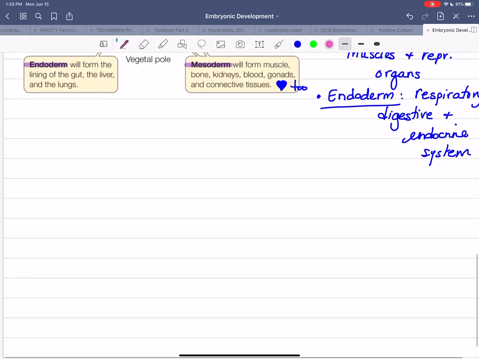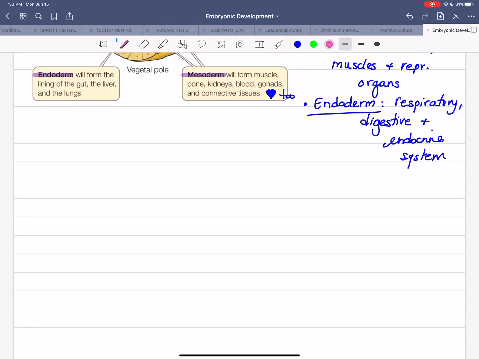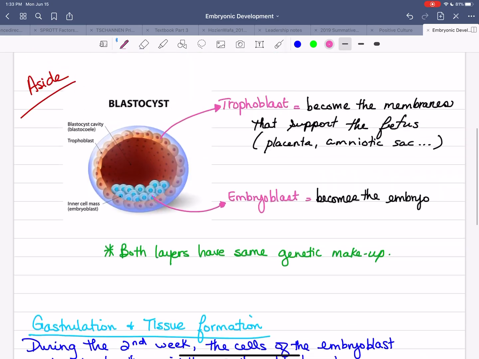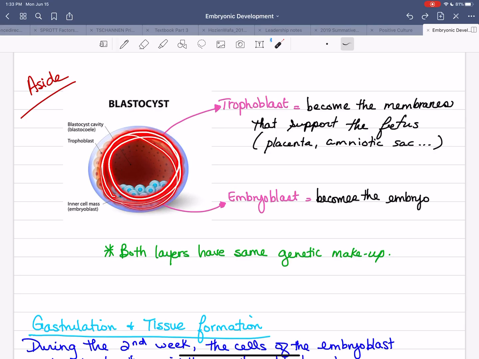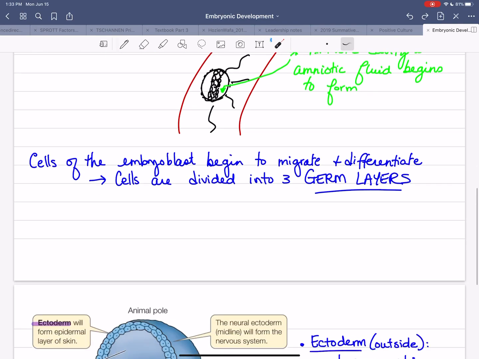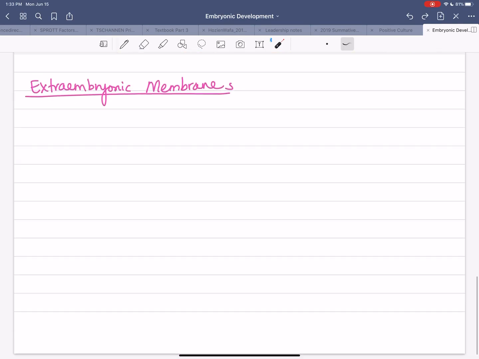So then one little aside again that I want to have is I want to talk about the extra embryonic membranes. All right. And the reason why I want to do that is because we looked at this blastocyst, and so we're looking at what the fate of this is going to be. But now I want to look at what the fate of this is. What happens to those outside cells? And that's what those extra embryonic membranes are.